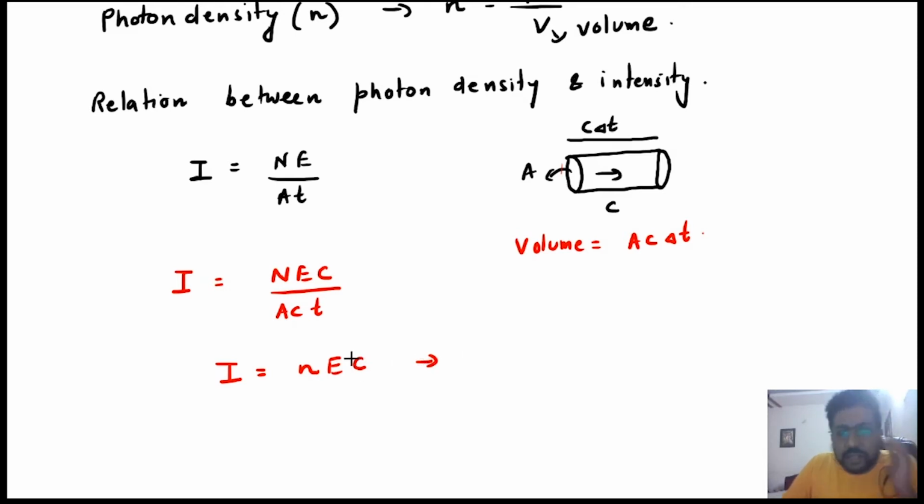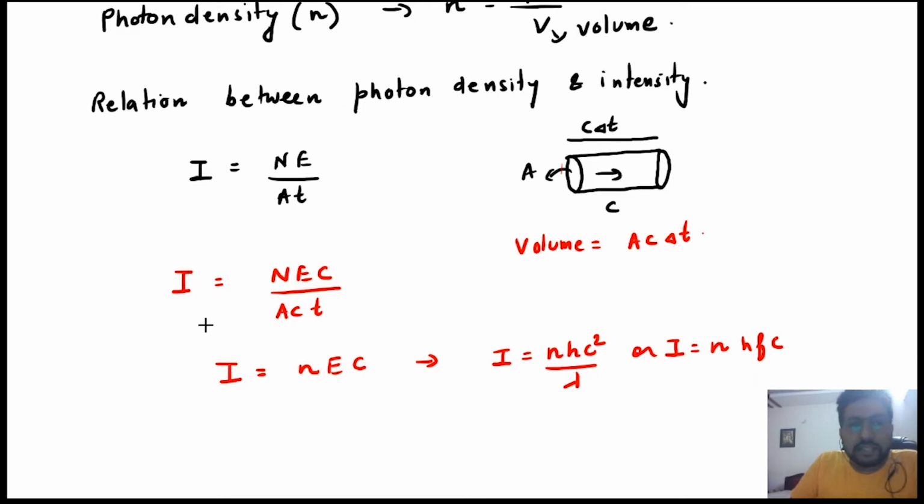So they will not give you nEC because they will write either E as HF or E as HC by lambda. तो यहाँ पे हम लोग लिखेंगे I is equal to n HC square by lambda or I is equal to small n HF C. That's it. Okay. So intensity and photon density का relation.